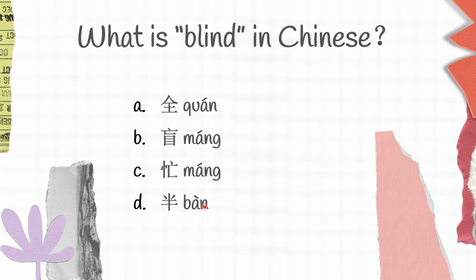Which one do you think is the right answer? 全 is whole, 忙 is blind, 忙 is busy, 半 is half. And the right answer for this question is B, 忙.